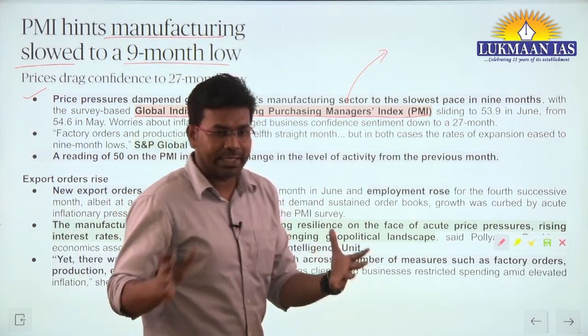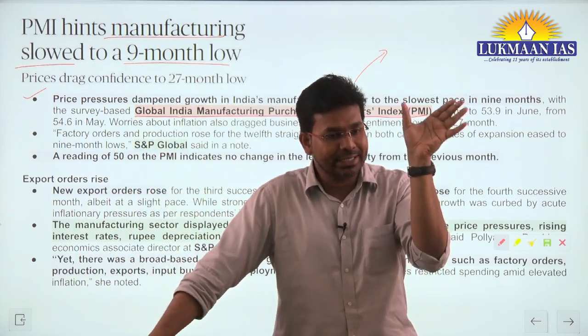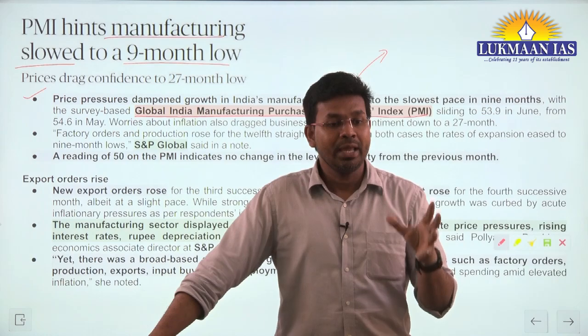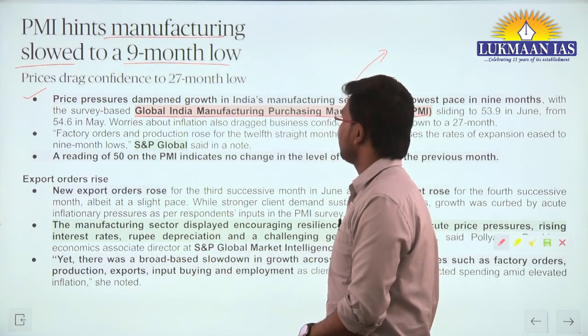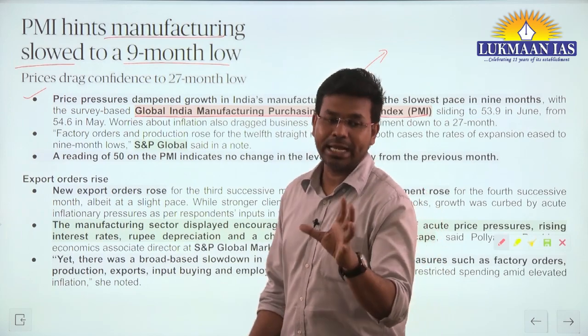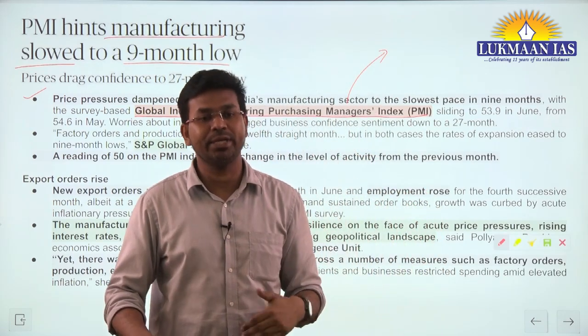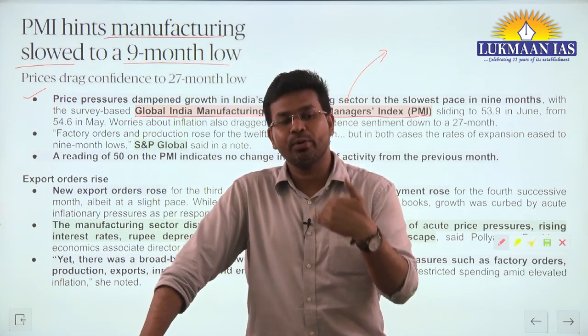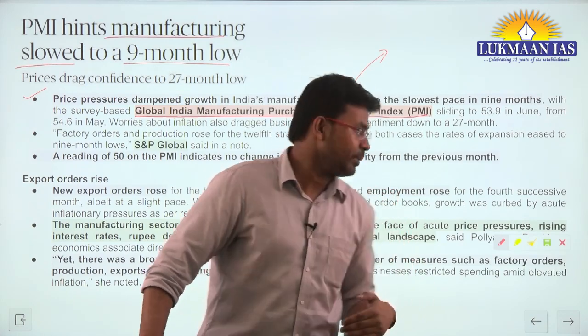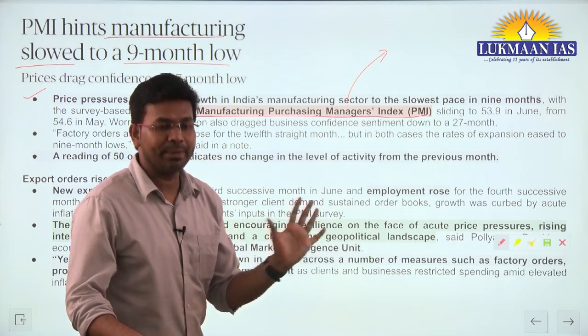According to this particular index, the manufacturing sector in the Indian economy has gone down to a 9-month low. It means manufacturing activities are not performing as they used to a year back. Why? Because of multiple situations.